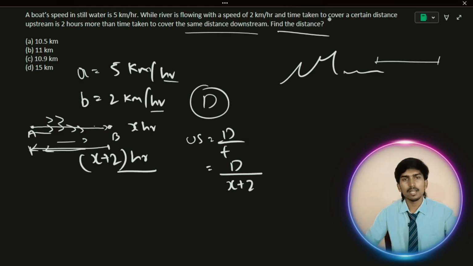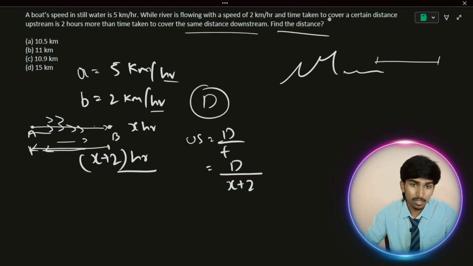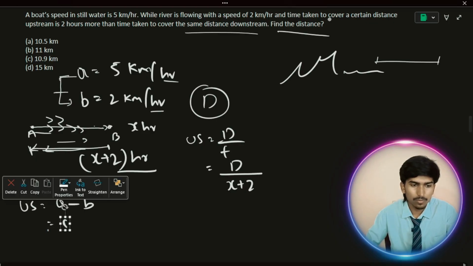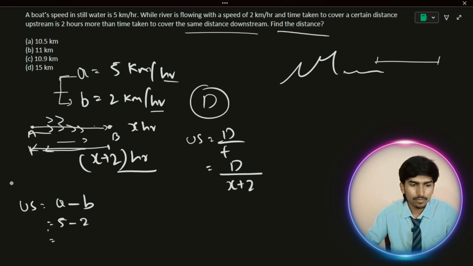So I already explained at the start of this video what upstream speed is. We need to take the relative speed. We know A and B, the speed of the boat and the speed of the water. How can you find the upstream speed? Upstream speed is equal to the speed of the boat minus the speed of the water. That is 5 minus 2. What is the answer? 3 kilometers per hour.